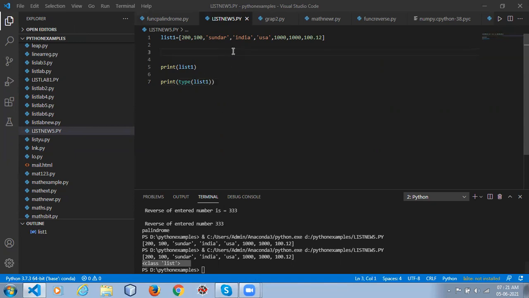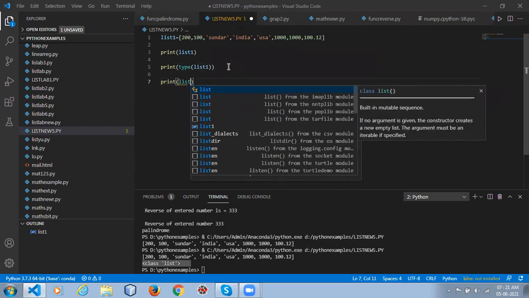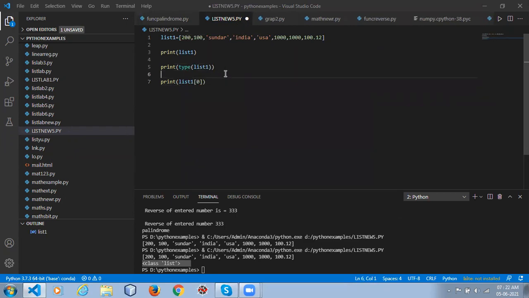List is ordered. It allows duplicate values. List starts from index 0, so think of it like this: list1 of 0. What do you mean by list is ordered? Whatever order you define. For example, the first item is 200, then 100, Sundar. Whatever order you give, it'll come in the same order. I thought ordered meant sorted. No, it retains the same order. The items have a defined order, and the order will not change. If you add a new item, it will be added at the end.